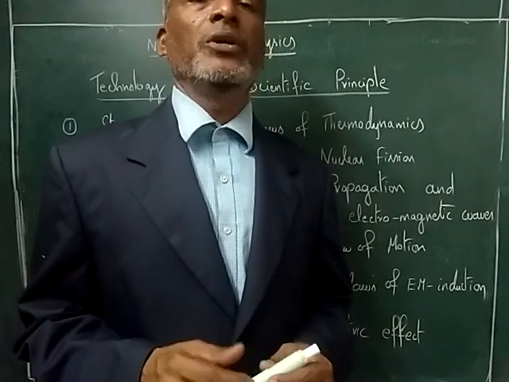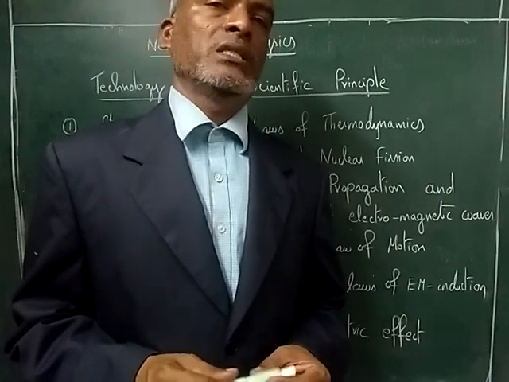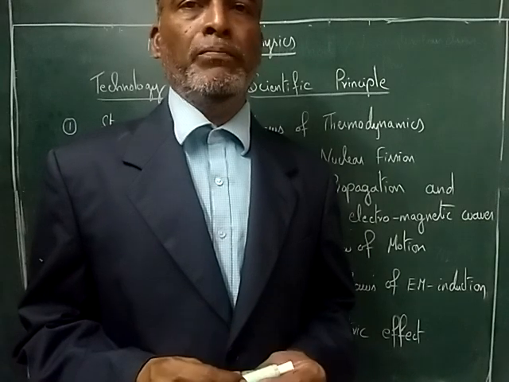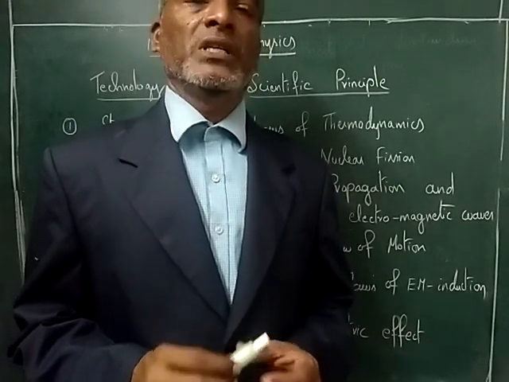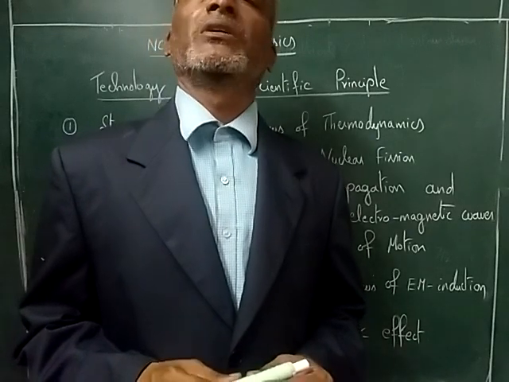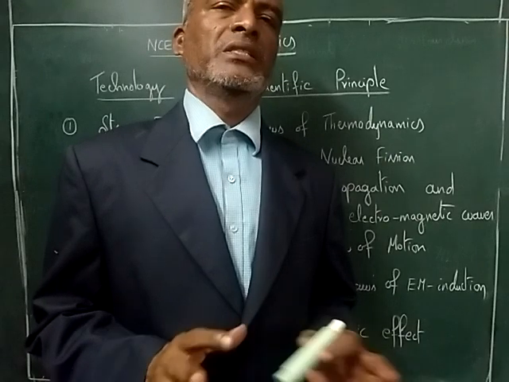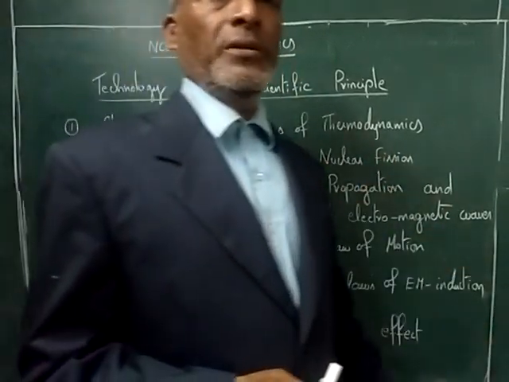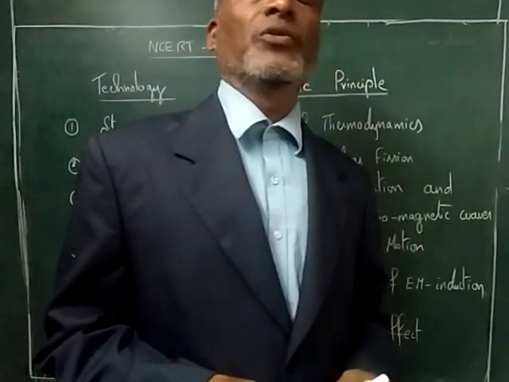If it is wrongly used, then there will be a big hazardous situation towards the mankind and all other species in this world. So the physics should support the betterment of the living, for all the creatures in this world. So controlled nuclear fission. So we can generate electricity out of nuclear fission.